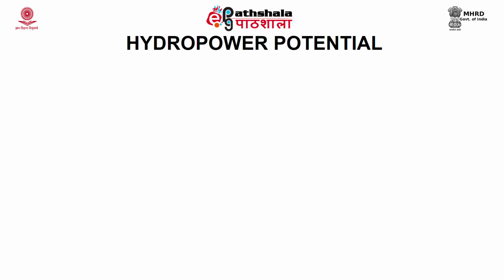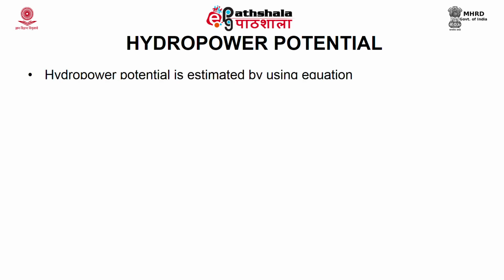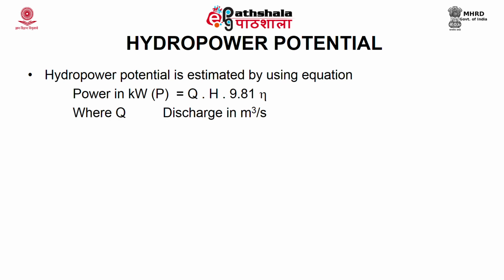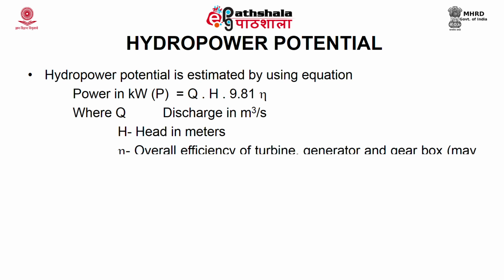Let us see how to estimate hydropower potential. It is estimated by the equation P equals Q multiplied by H multiplied by 9.81 multiplied by eta. P is the power in kilowatt, Q is the discharge in cubic meter per second, H is the head in meters, and eta is the overall efficiency. This efficiency is from the turbine, generator and gearbox. Normally 75% is considered as the eta value.